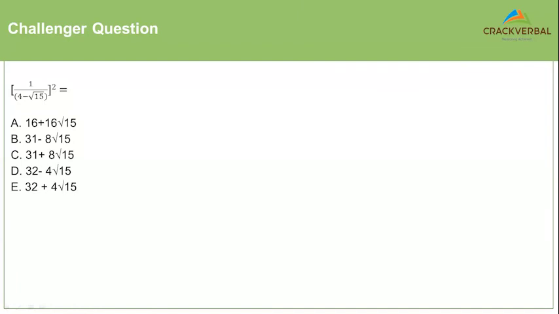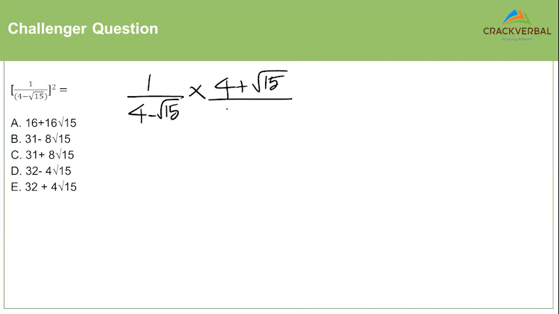It's very important in this question to realize that the square is outside the square bracket. The power of 2 is outside. It applies to the whole bracket, right? So we'll have to first understand that the denominator itself is a root. It's an irrational number. So if you have to remove the root from the denominator, we do what is called the rationalization of the denominator.